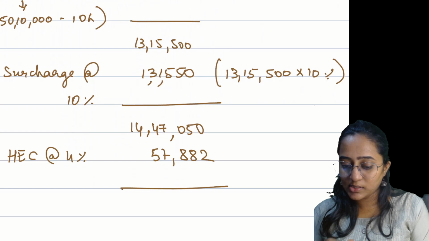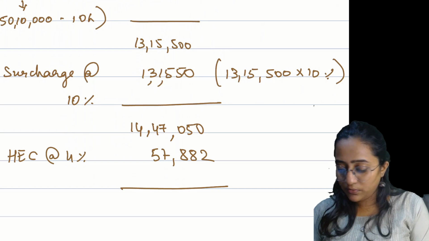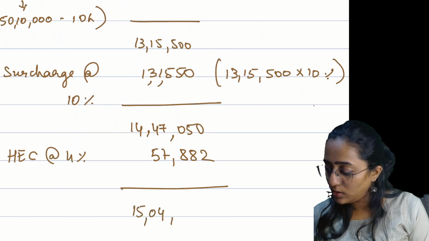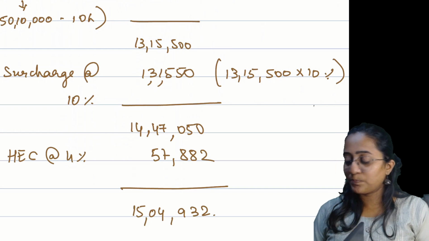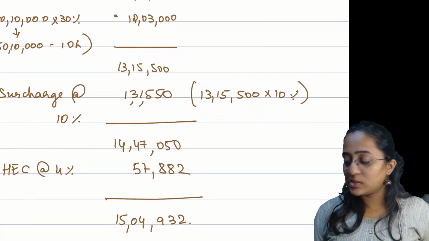So if you add this, 1,447,050 plus 57,882, you will get 15,04,932. Everyone clear? HEC is always at 4%. This is what you will get.